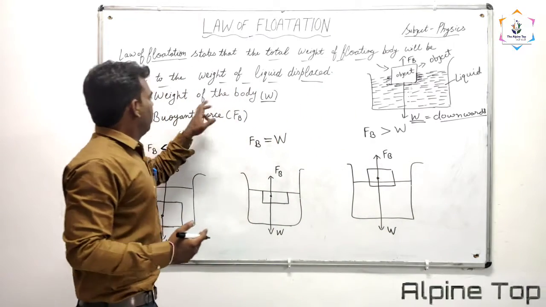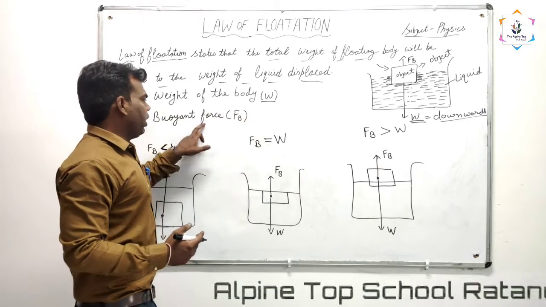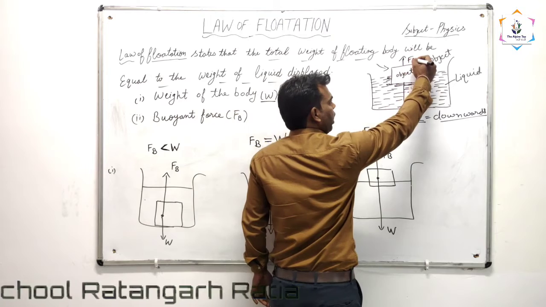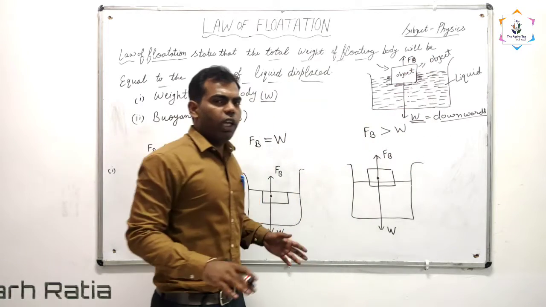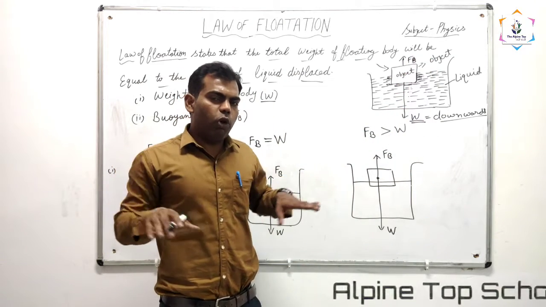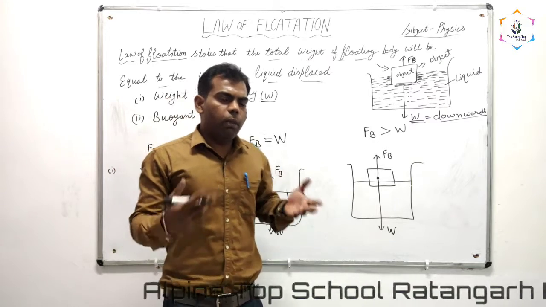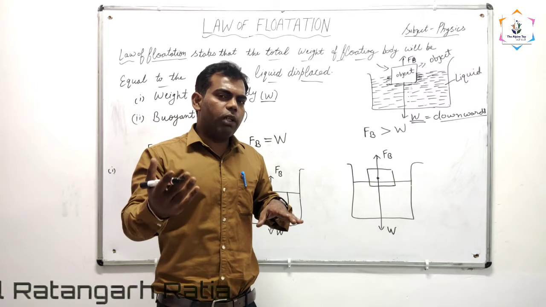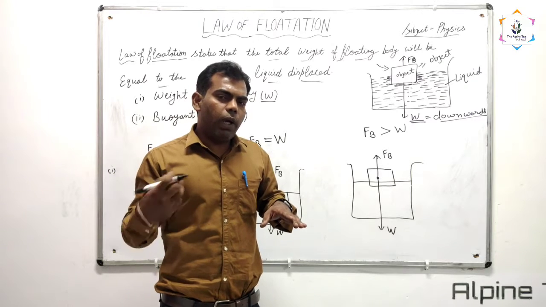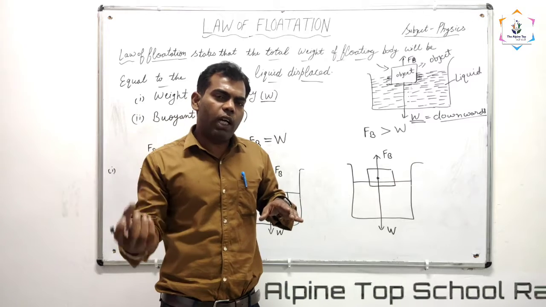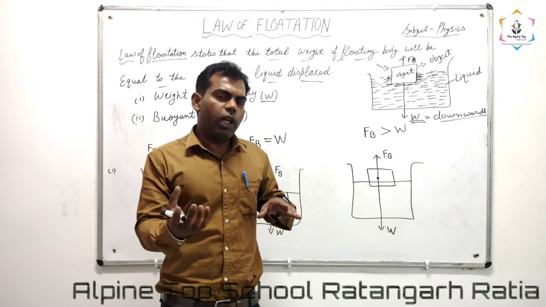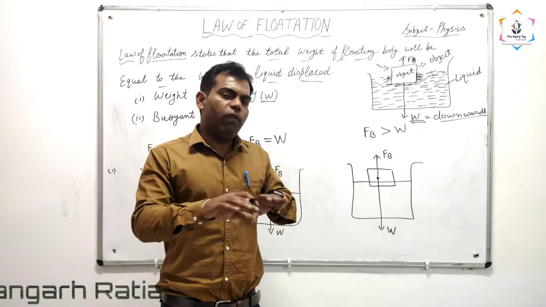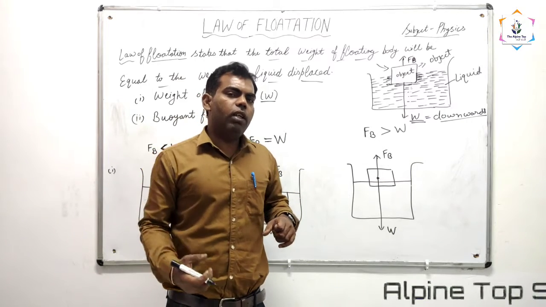The first factor is the weight of the body. The second factor is the buoyant force. What is the buoyant force? If we place any floating object into the liquid, it will float on the liquid. Why will it float? Because the liquid is applying a force. The liquid is pushing the object in the upward direction. This upward force is known as the buoyant force.